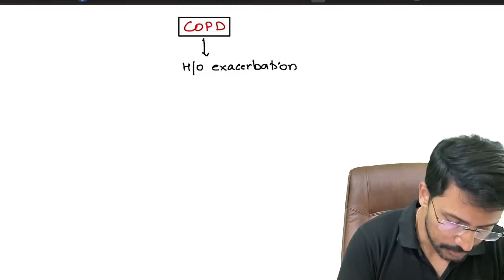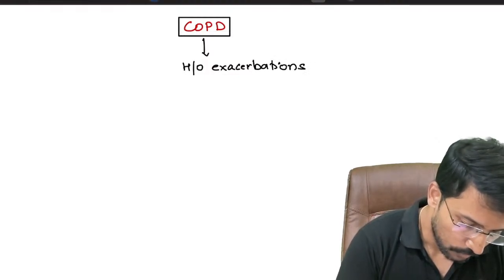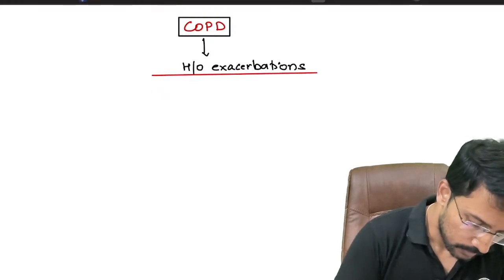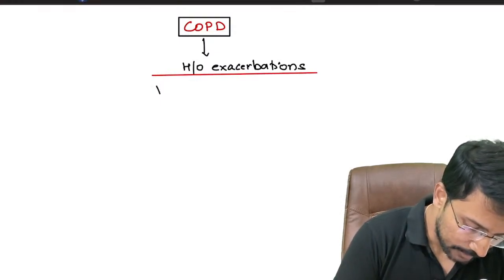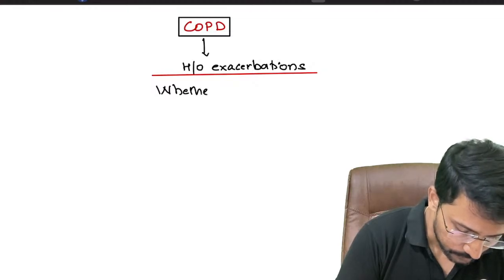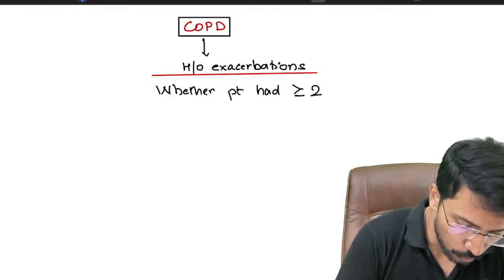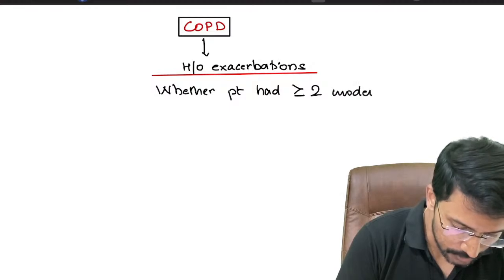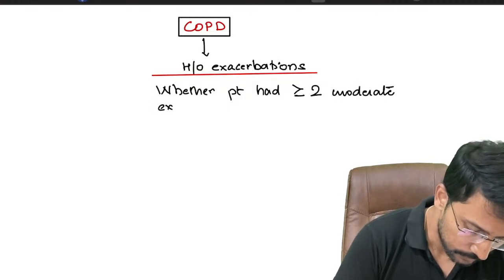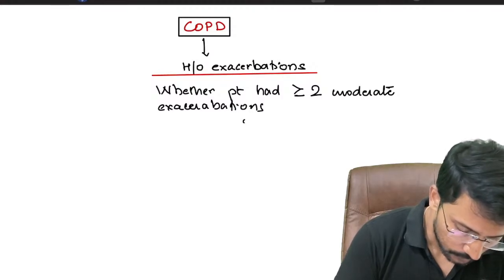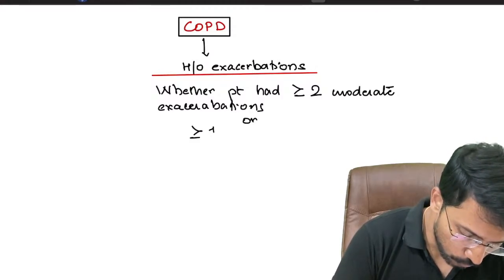And when I say history of exacerbations, what I want you to look for in the question is whether the patient had greater than or equal to 2 moderate exacerbations or greater than or equal to 1 severe exacerbation.